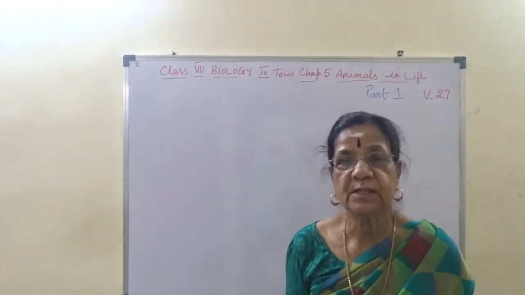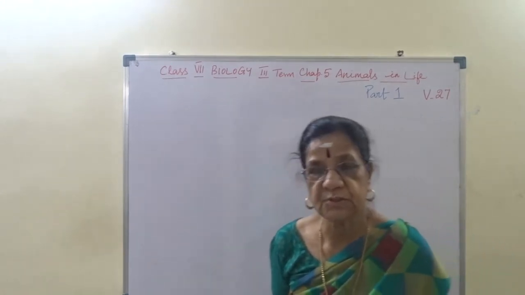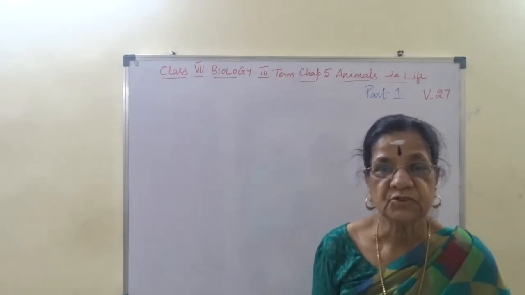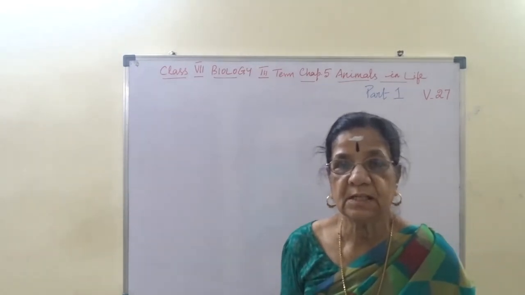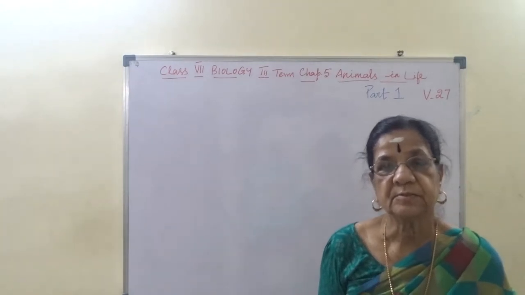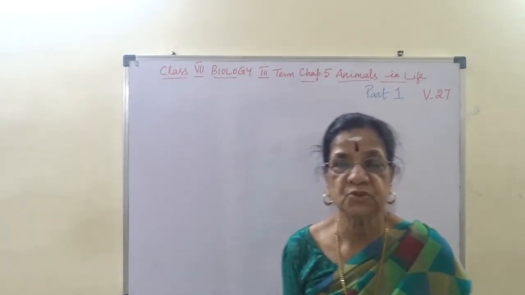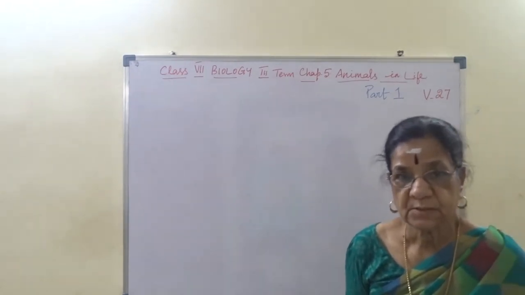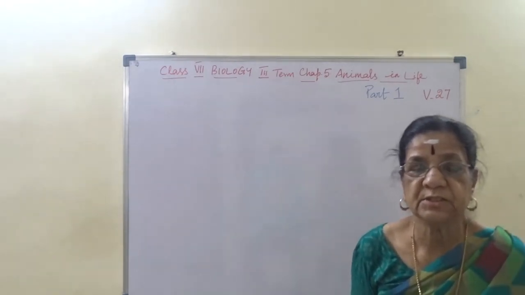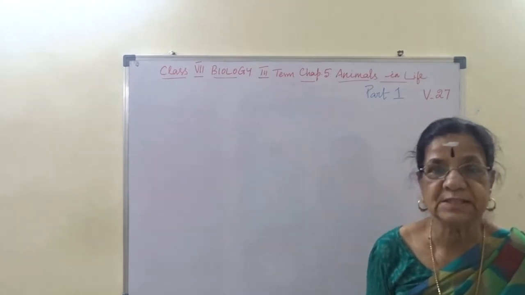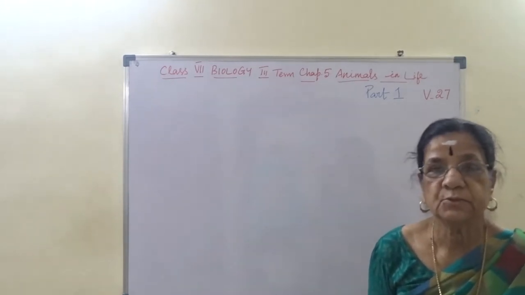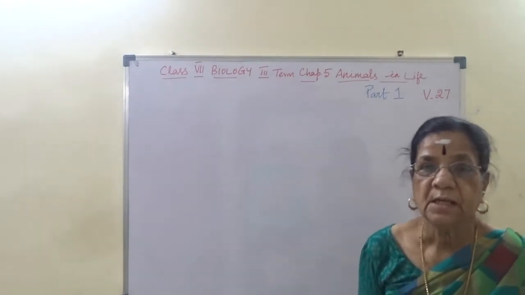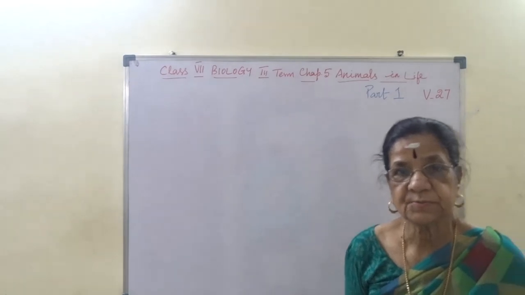By now, you should have completed our metric portion. In botany, it is cellular organization and our environment. And in zoology, it is reproduction, lesson 1, and health and hygiene, lesson 2. There are 4 lessons, 2 in botany and 2 in zoology, for our metric portion. I hope you have completed those lessons also.